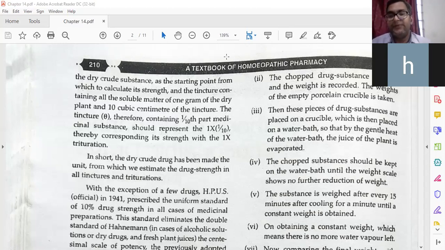Which is then placed on a water bath. Then you have to keep it in the water bath, so that by the gentle heating of the water bath the juice of the plant is evaporated. Means the water bath, you have seen, from below you have to give it heat. So you will put a porcelain dish there where you have kept the particular amount of this drug material. Now you are heating, and after heating the moisture will evaporate. Then the pieces of the drug substances are placed on the crucible, which is placed on a water bath, so that by the gentle heating the juice of the plant is evaporated.